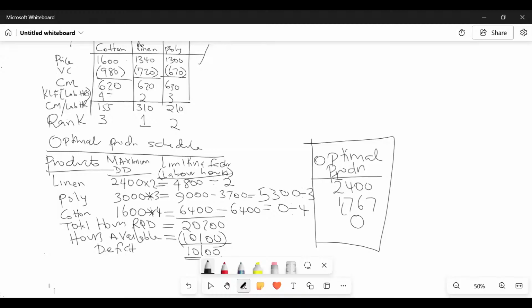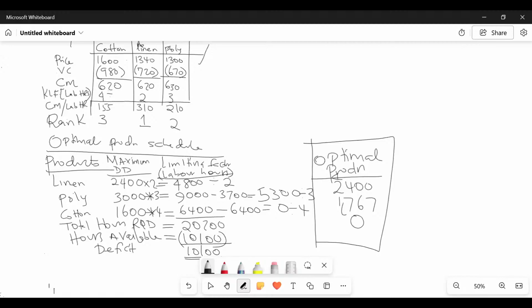Now we want to convert these hours that we have into units. Fortunately, we know that 1 unit for linen is how many hours? 2 hours. How about 48 hours? So we divided, and this is the very best way of getting optimal production. For maximum demand, I multiplied.